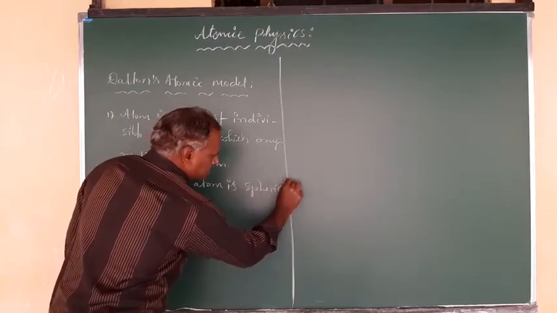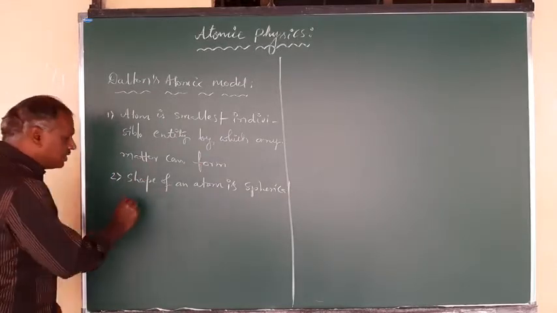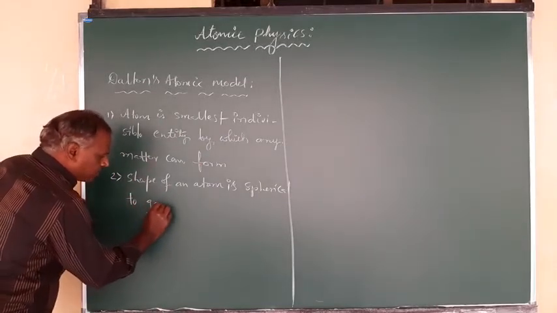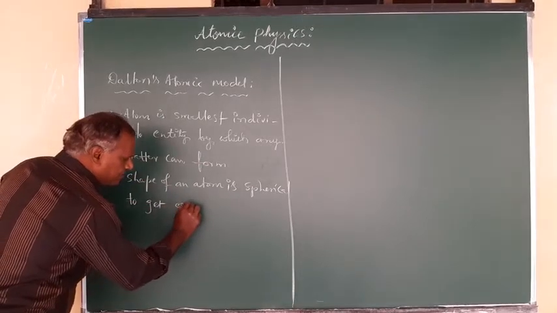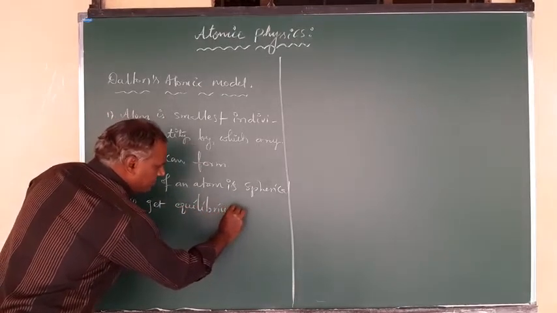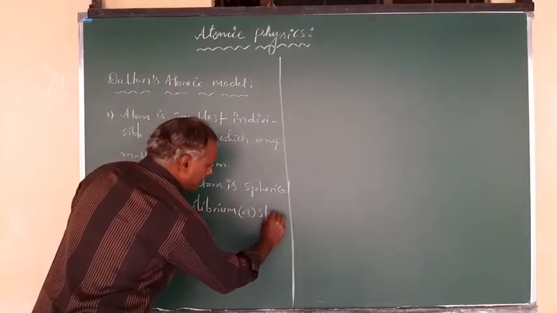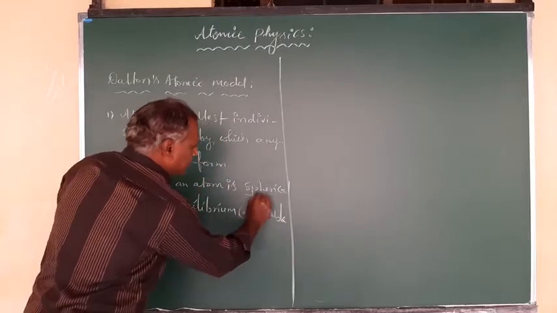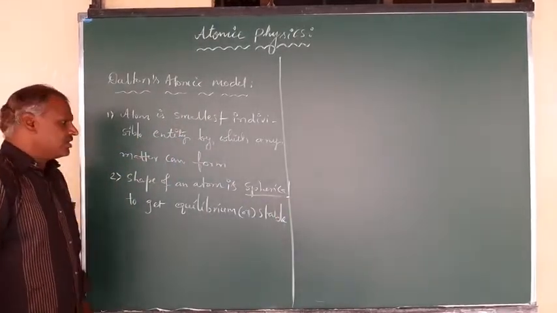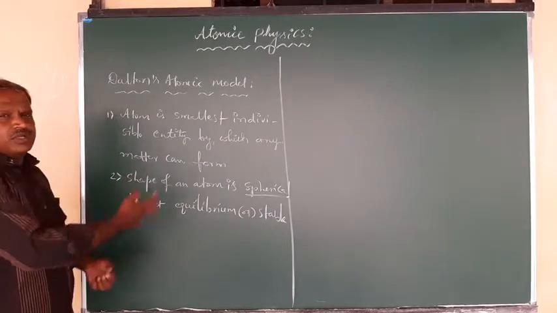Why is it spherical? To get equilibrium or stability, it will be formed in spherical shape. So these are the two points given about the atom.